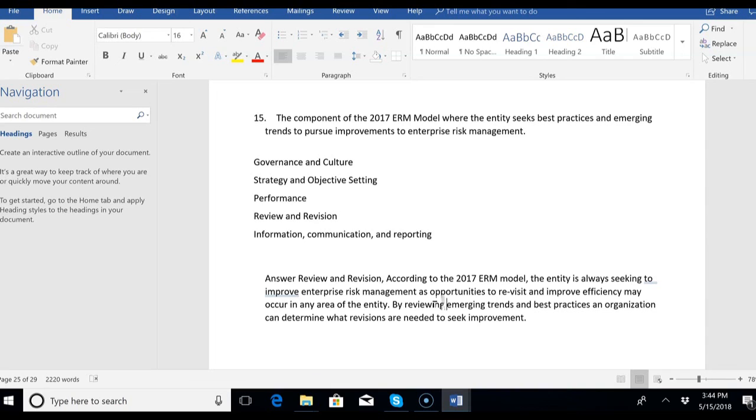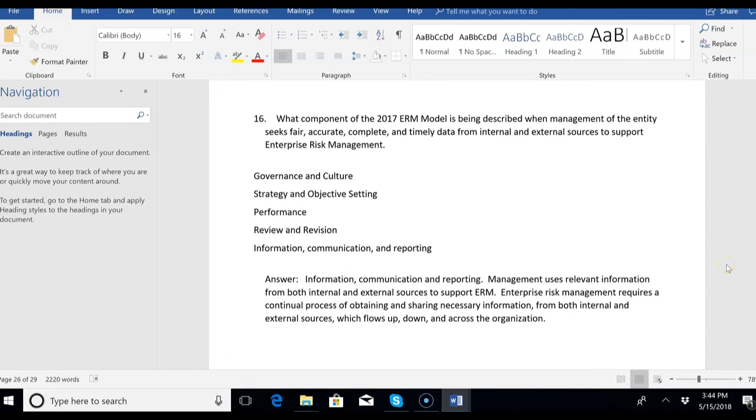So we got four of these down, four components down, one to go. This last one I don't think you're going to have any trouble with because when you see terms like fair, accurate, complete, and timely, you know you're talking about information and communication, right? So look what 16 has to say. What component of the 2017 ERM model is being described when management of the entity seeks fair, accurate, complete, and timely data from internal and external sources to support ERM? Got to be information, communication, and reporting.